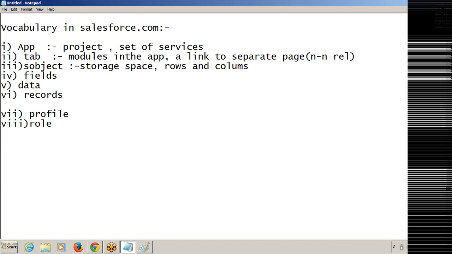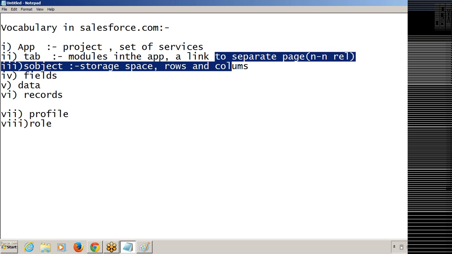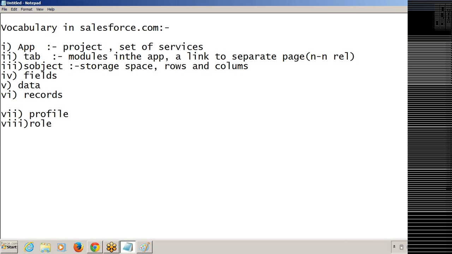So what is the relationship between tab and SObject? Between tab and SObject, we have a one-to-one relationship. We can create only one tab for a single SObject. We can't create more than one tab for a single SObject. So between tab and SObject, we have only a one-to-one relationship.